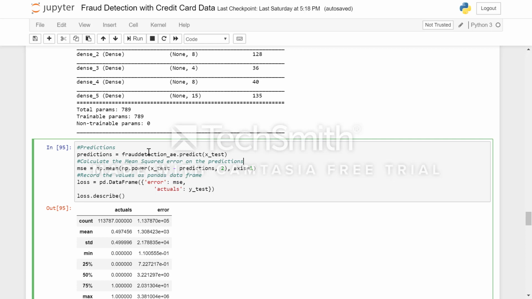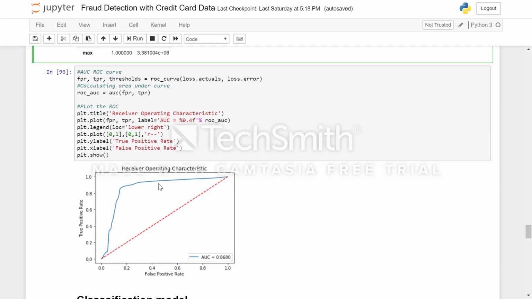Then using the autoencoder model, we do our predictions and we capture the loss, that's MSE, and also the actuals, that is y test, and we draw a ROC curve. AUC gives a measure of the area under this curve, which determines the ability of the model to classify an input into a normal or fraud transaction. The AUC measure here is 0.868, which is pretty good.